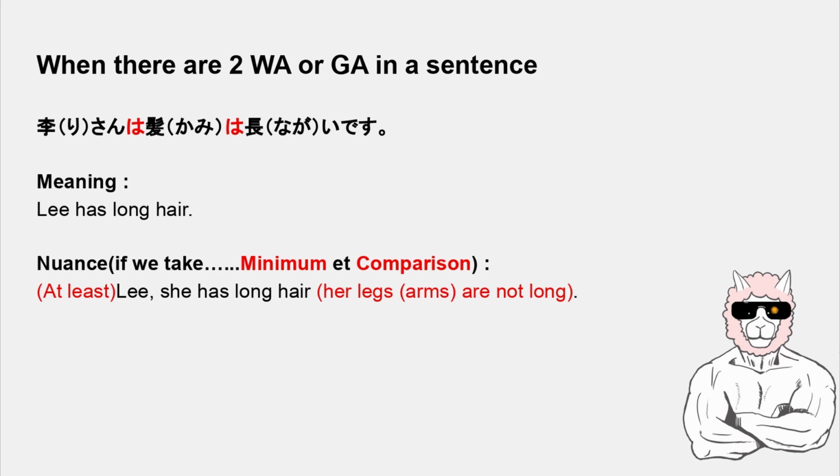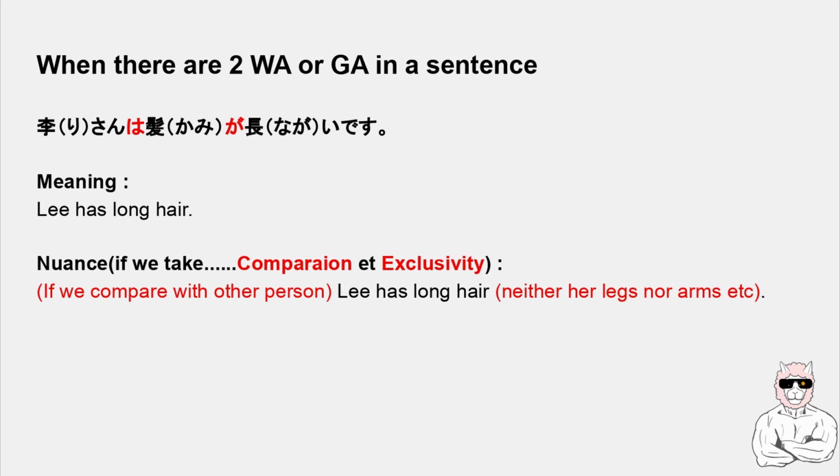For example, if we take the sentence リさんは髪は長いです and if we apply minimum and comparison of wa, the nuance is like, at least Lee, she has long hair, her legs or arms are not long. And if we take the sentence リさんは髪が長いです and if we apply comparison of wa and exclusivity of ga, the nuance is like, if we compare with other people, Lee, she has long hair. No, it's not her legs or her arms, but her hair.